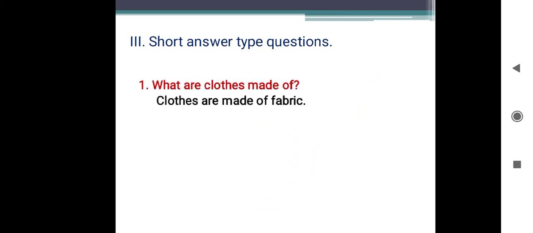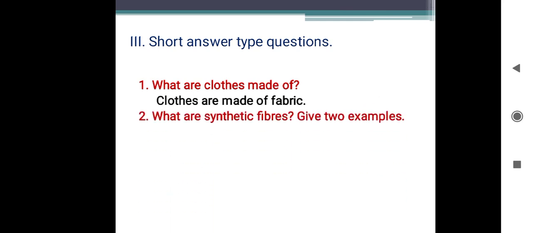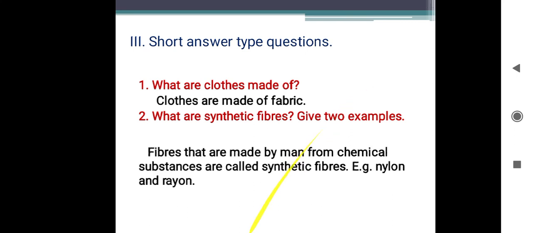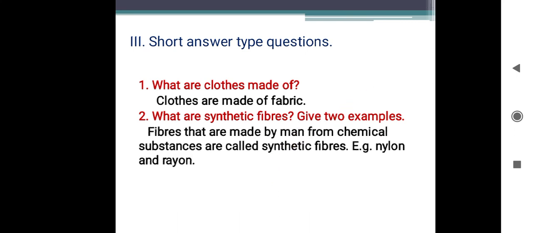First question. What are cloths made of? Cloths are made of fabrics. Fabrics are made of fibers. Second question. What are synthetic fibers? Give two examples. Fibers that are made by man from chemical substances are called synthetic fibers. Examples: nylon and rayon.